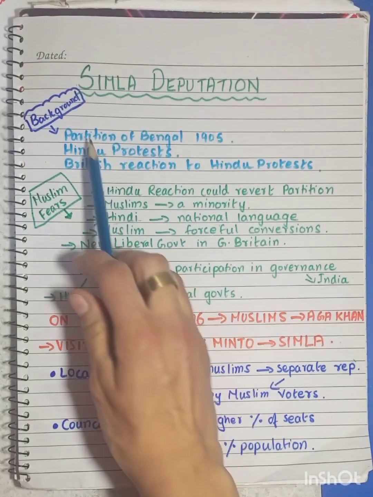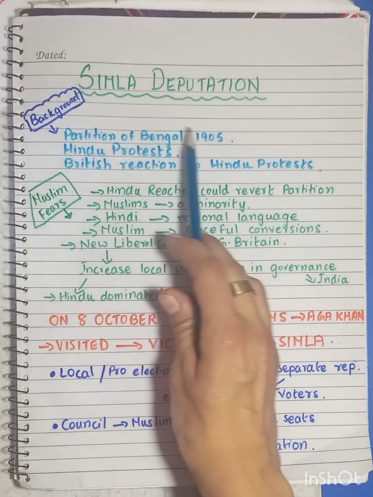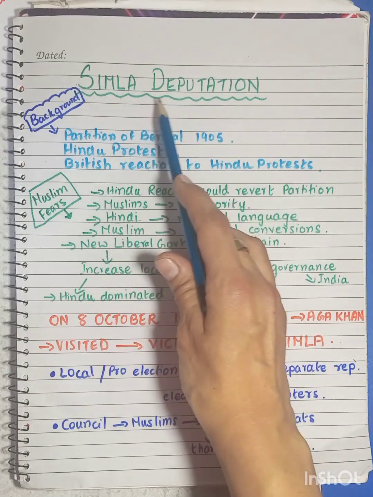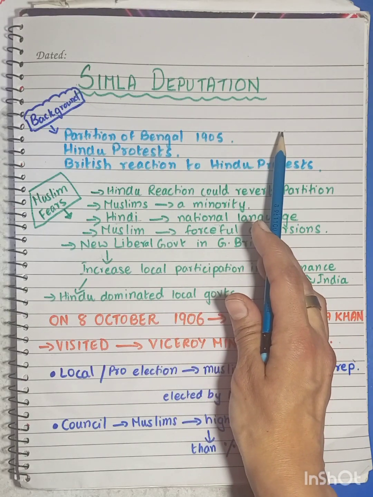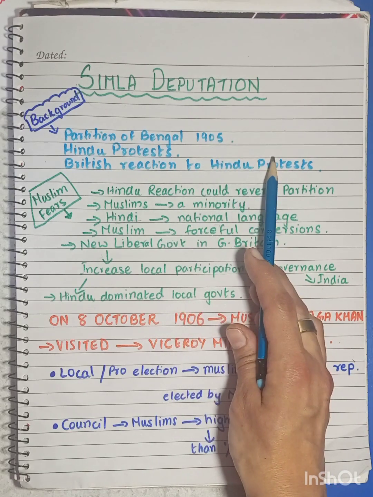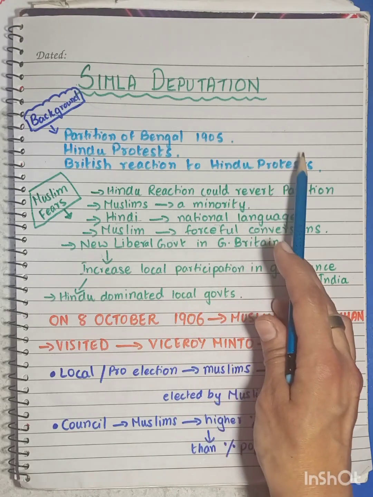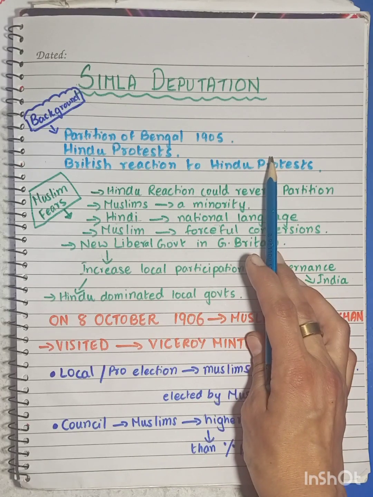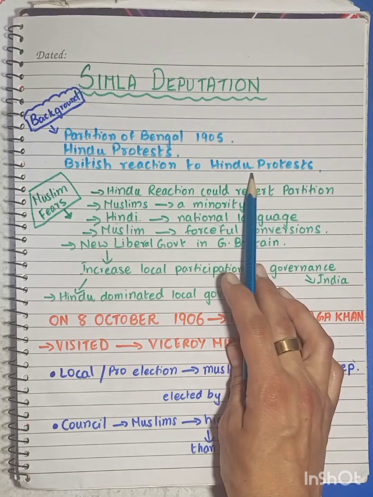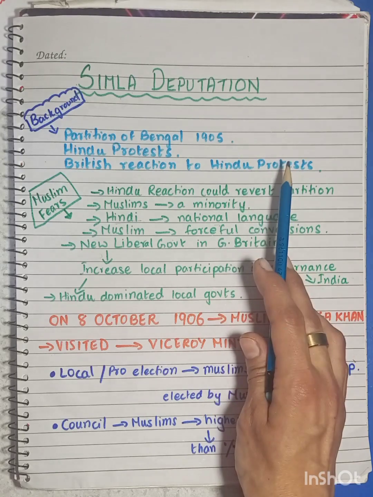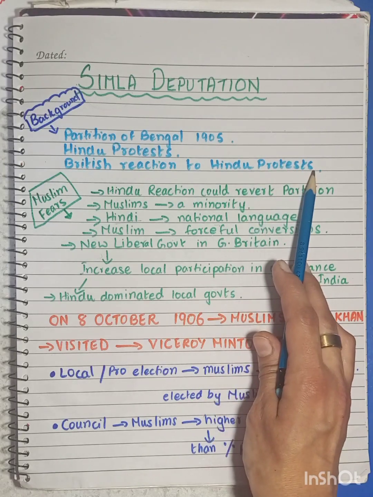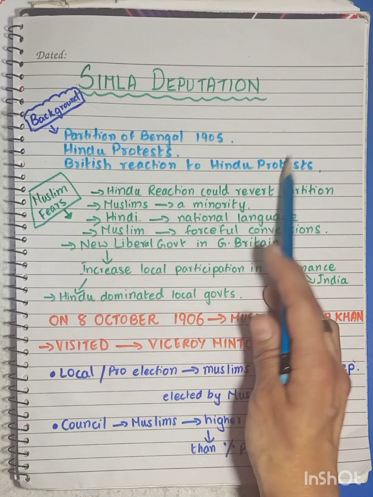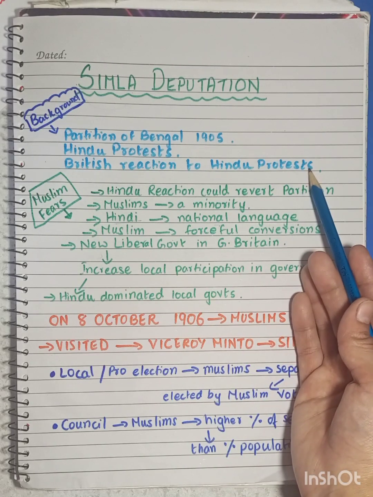Now, if we delve a little into the background and try to understand why this Shimla deputation was needed, we'll see that a prominent change had taken place in subcontinent politics: the British were now trying to ease their relationships with the Muslims. These relationships had earlier been very strained. They were now even ready to give concessions to the Muslims, or to grant favors to the Muslims.